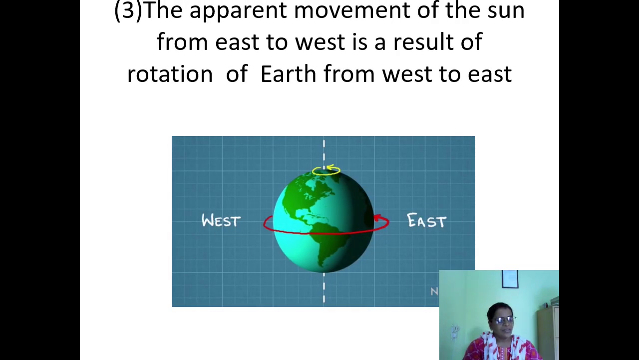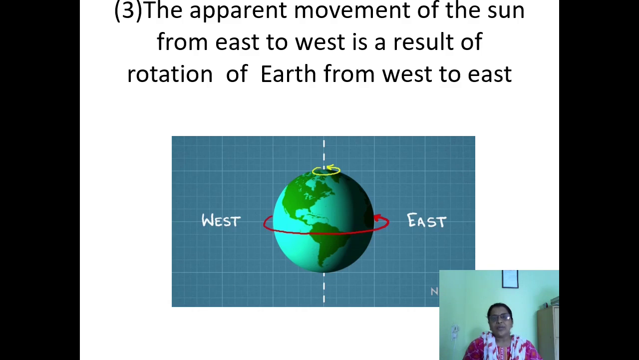Third question: the apparent movement of the sun from east to west is a result of what? What is meant by apparent movement? Apparent movement means we feel that the sun is rising from the east and setting towards the west, but the sun doesn't rise or set. It is the earth which rotates west to east. Hence we feel that in the morning the sun is towards the east and in the evening the sun is towards the west. It is called the apparent movement of the sun.